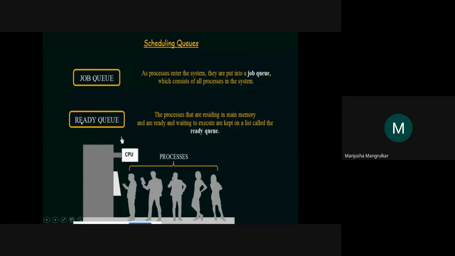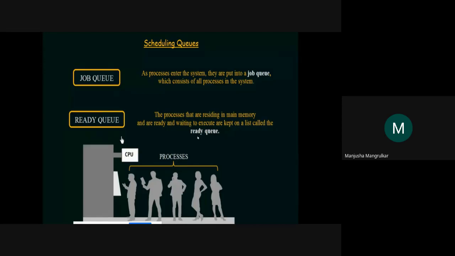But the ready queue means what? The job queue may hold some blocked processes and some suspended processes, so all of these are in the job queue, right? But the ready process is what? The processes that are residing in main memory and are ready and waiting to execute are kept on a list called the ready queue, right? Those are unblocked processes, standing in the ready queue and waiting to get the CPU, right?